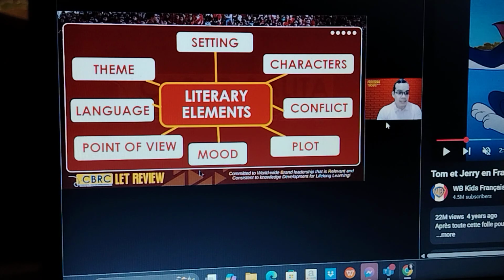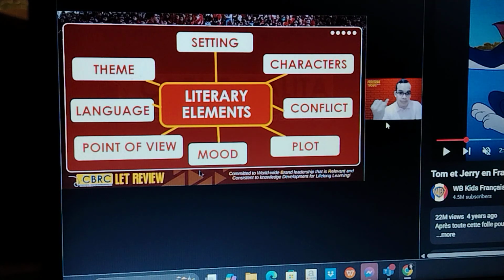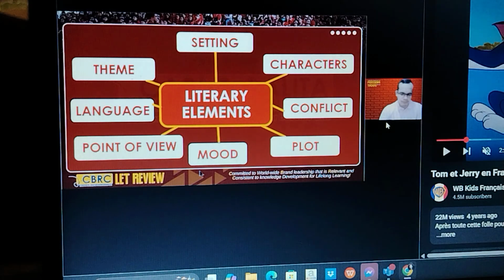Now here are the literary elements that you must also focus on in order to write a good literary analysis. Number one is the setting, which I think you know. This refers to the place and time of the story. Characters are the people or the animals doing the actions in the story.